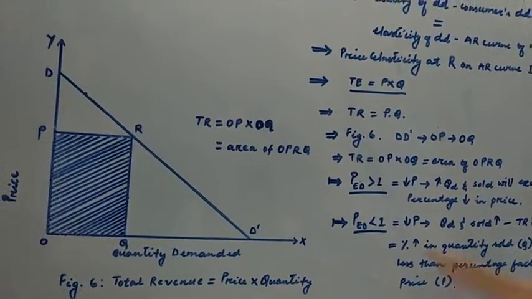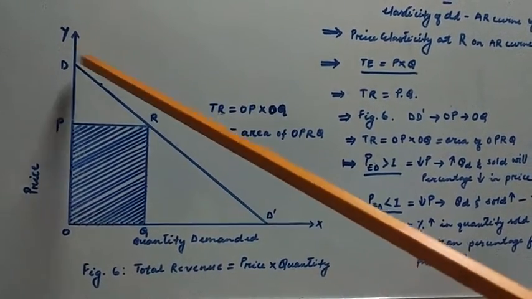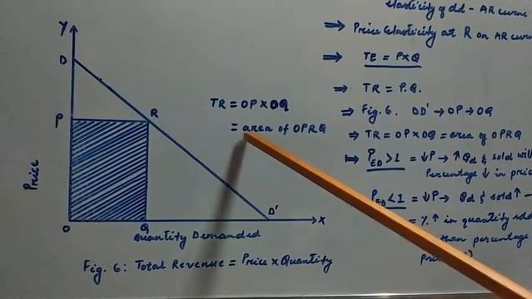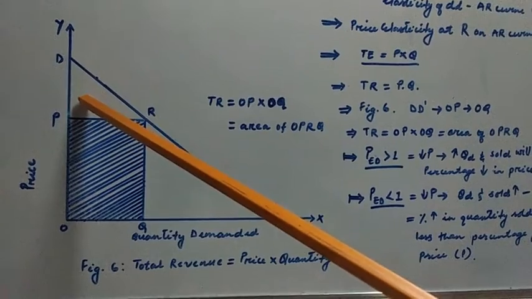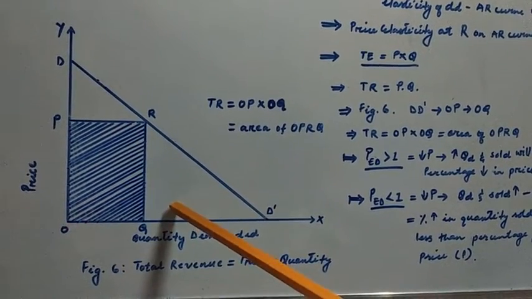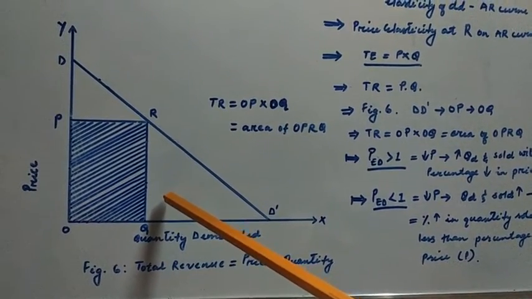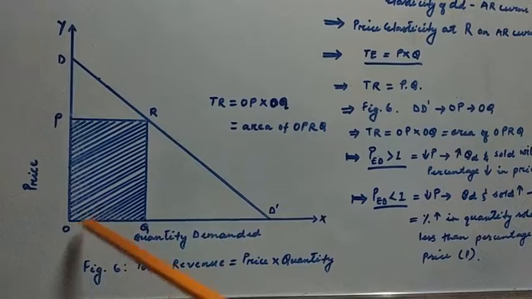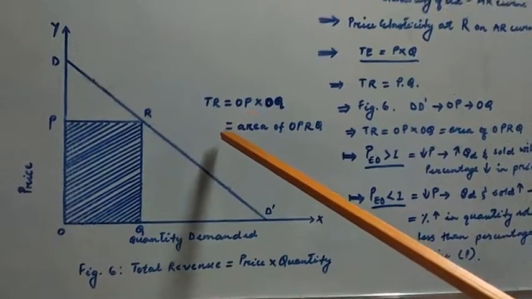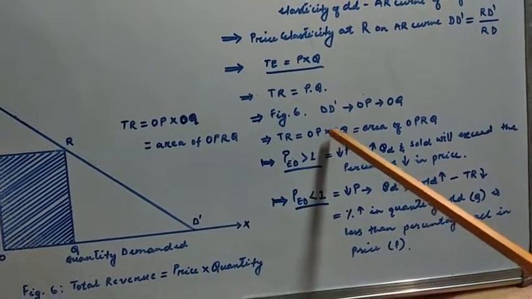It will be seen from this figure 6 that given the straight line DD dash, the demand curve of the firm, at price OP, the quantity demanded is OQ. So the total revenue made by the firm from the sale of OQ quantity of commodity is OP into OQ.